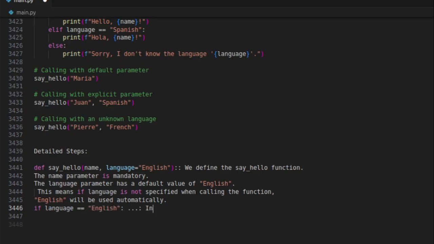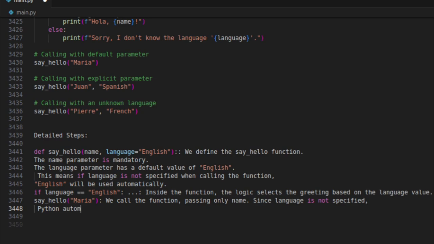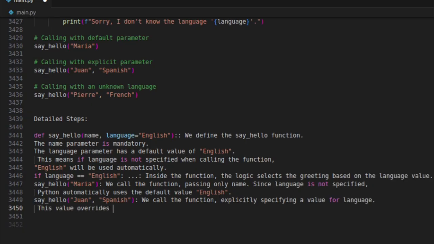if language == "English": inside the function, the logic selects the greeting based on the language value. say_hello("Maria"): we call the function, passing only name. Since language is not specified, Python automatically uses the default value English. say_hello("Juan", "Spanish"): we call the function, explicitly specifying a value for language. This value overrides the default.